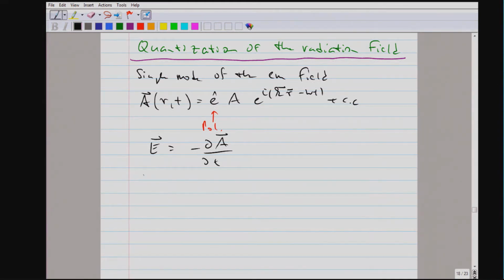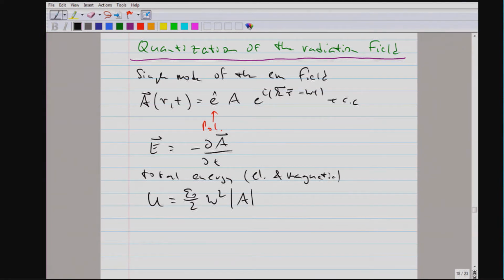And the shortest way to show you the analogy with the harmonic oscillator is to remind you that the total energy, which is actually, if you're wondering about a factor of 2, the electric and the magnetic part, the total energy is quadratic in the amplitude of the vector potential.